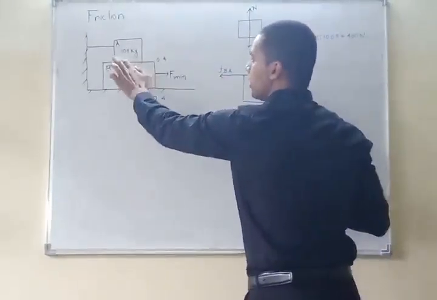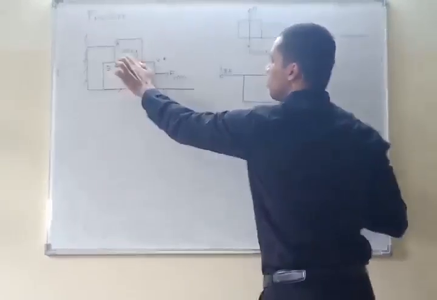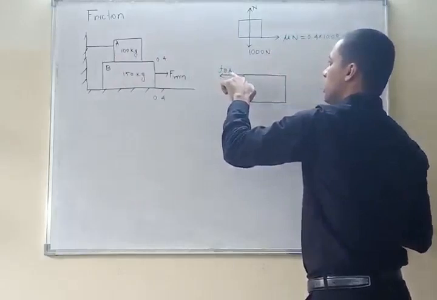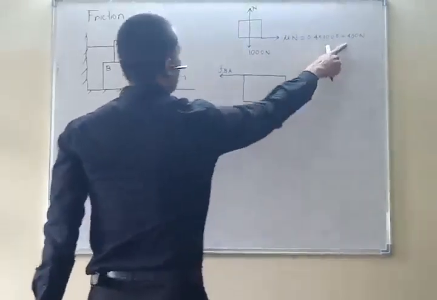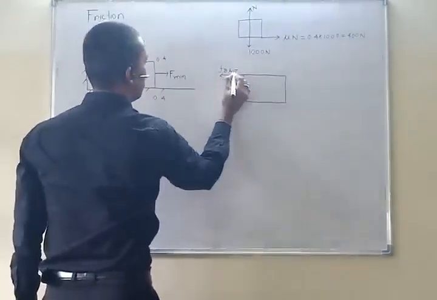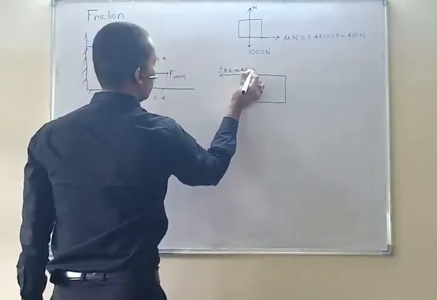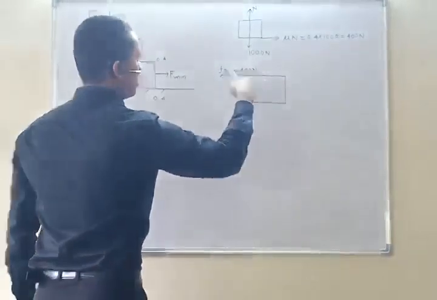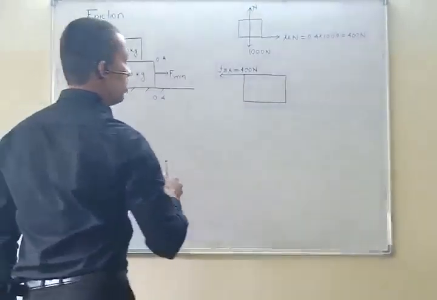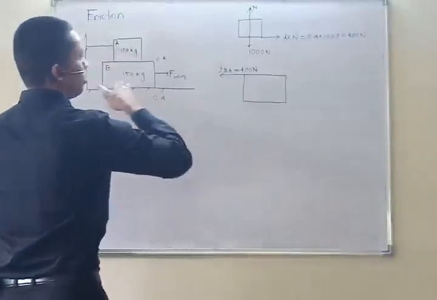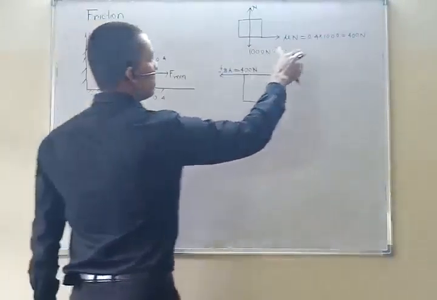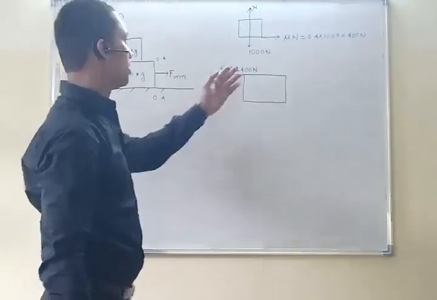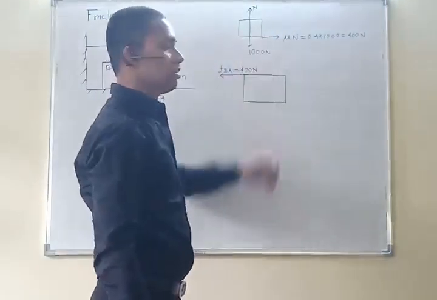But it has a limit, and that limit is the force on B by A, which I have written as F_BA, and from symmetry it is 400 Newton. This is the maximum force it can offer. After it crosses 400 Newton, it has reached its limiting value, and there will be no more resistance given by block A.